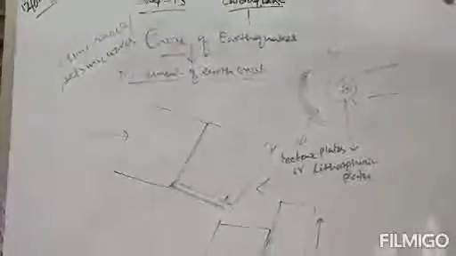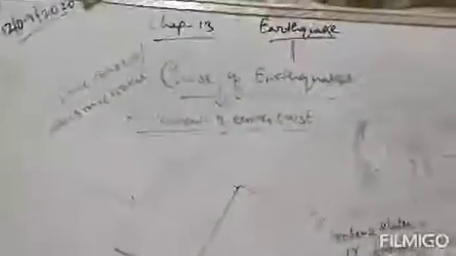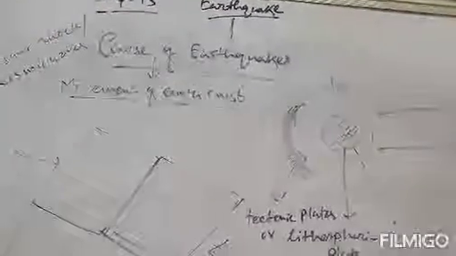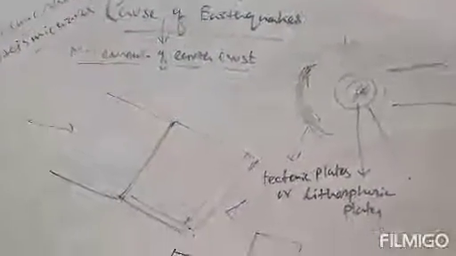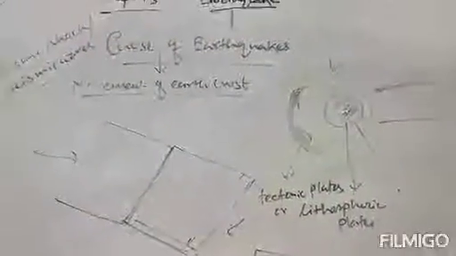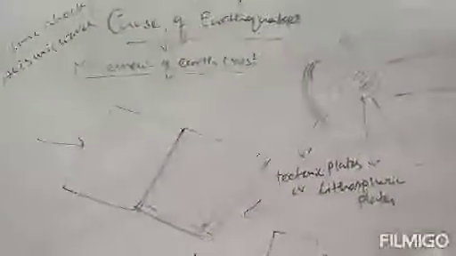Clear? So the main cause of movement of the earth crust is the generation of seismic waves or seismic shock. We feel a sudden tremor at the earth's surface, and then we call it an earthquake. Clear? So this is the main reason for the movement of the earth crust. Clear? So that's all for today.